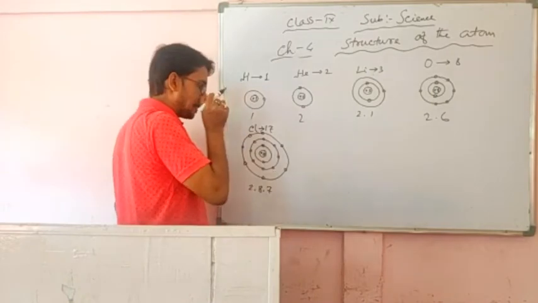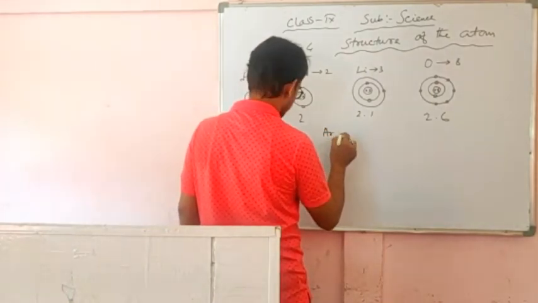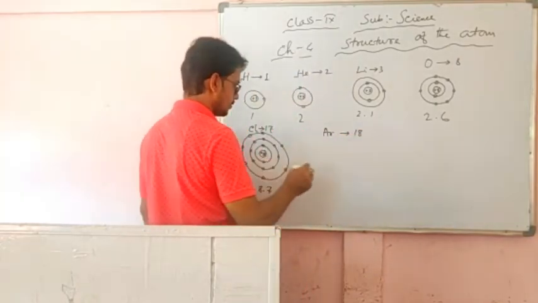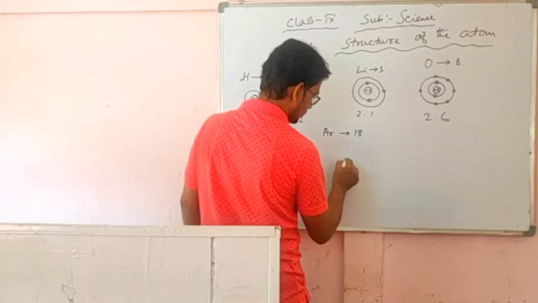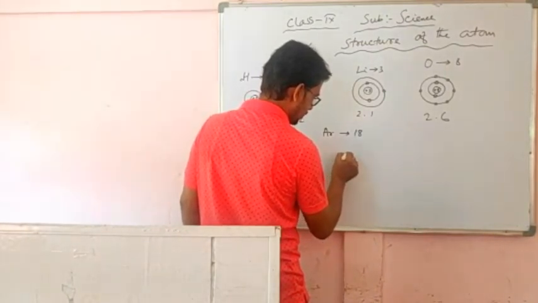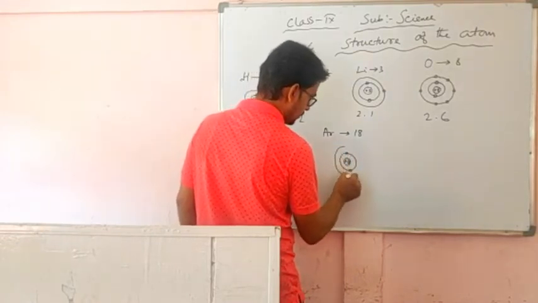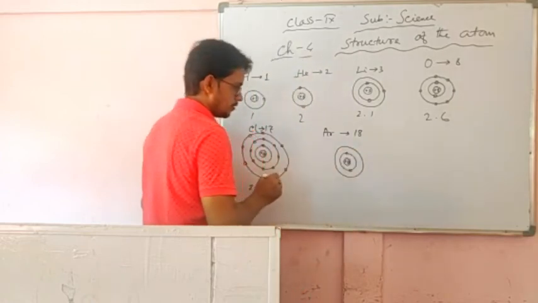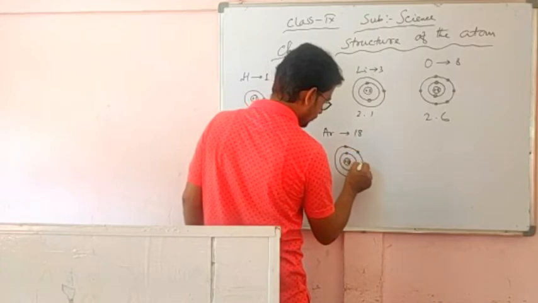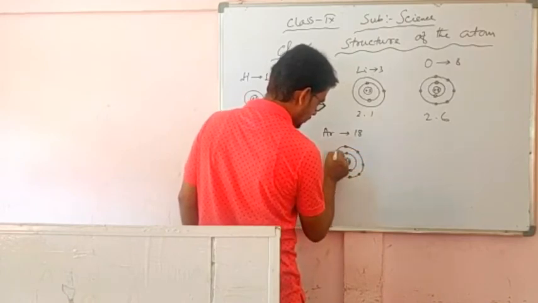Next, if we see argon, 18. In the first orbit the maximum number of electrons that can stay is 2. In the second orbit, the maximum number of electrons is 8. Another 8 remain.